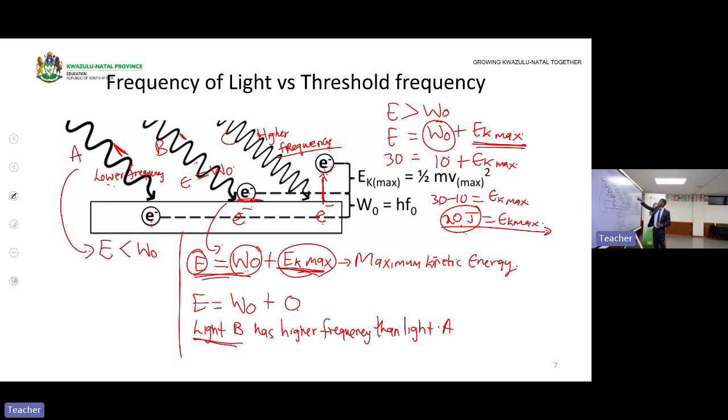What you are looking at here is the energy that the light will provide to an electron versus the energy that is the requirement. If the energy of light is less than the requirement energy of the work function, electrons will not be emitted.